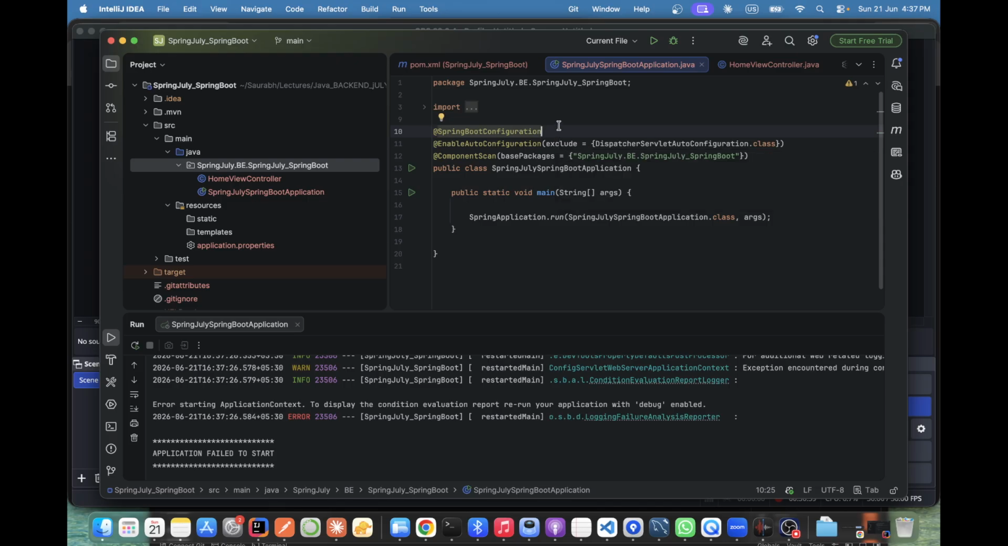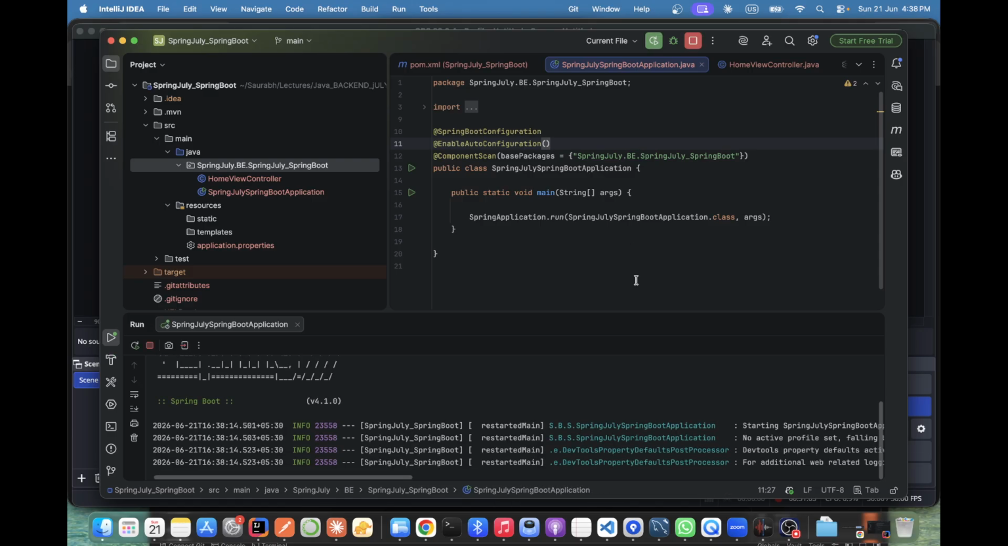Got it? Yes. Maybe the application was not run, right? Application was running without this. Actually, it's not running. Okay. Because to run this Spring Boot application, we need any server, Tomcat, Jetty, or anything. So that are completely removed. So by default, the Tomcat has been removed. Yeah. Dispatch servlet auto configuration. Correct. Now see, if I remove this line, it will work as it is.